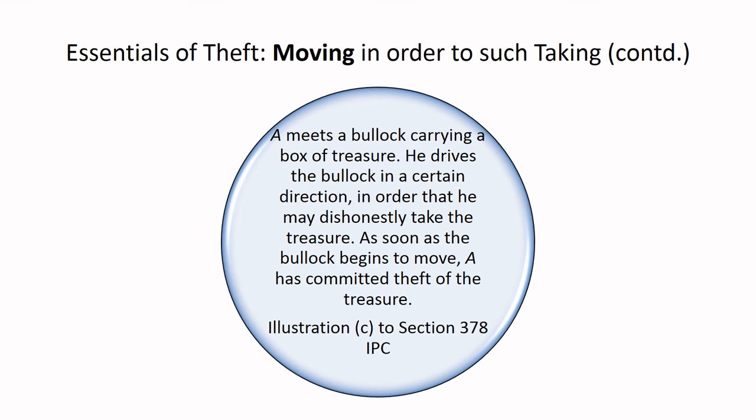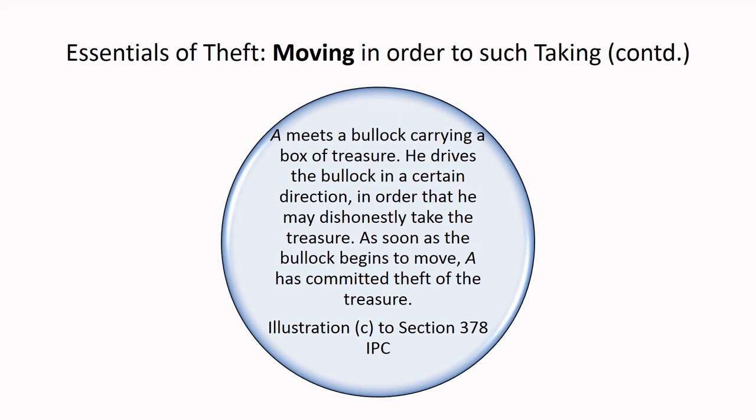He drives the bullock in a certain direction in order that he may dishonestly take the treasure. The illustration says that he has committed theft of the treasure. How come? By virtue of explanation 4, when A has moved the bullock, he is not only moving the bullock, but also the treasure which is upon the bullock, amounting to